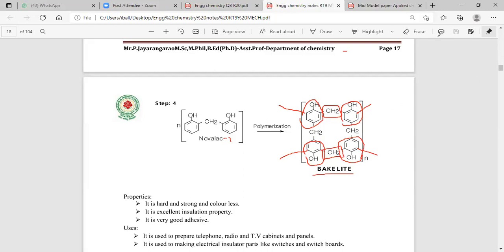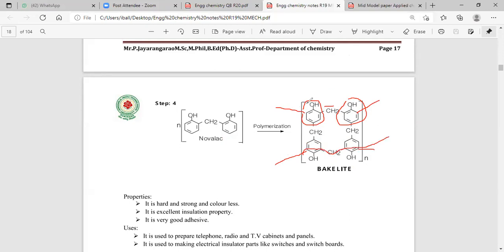Simple. Bakelite is nothing but a phenol having CH2 linkage, followed by a phenol CH2 linkage, again and again. Now the linkage is extended through the ortho position.